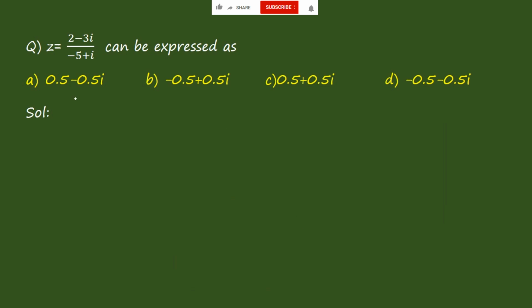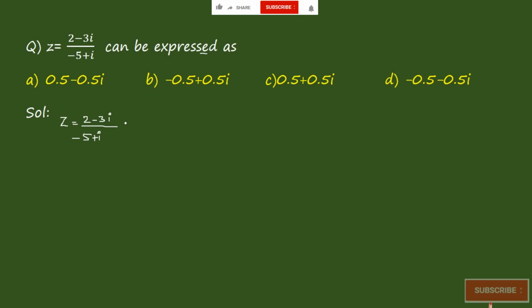So now we have seen the basics of complex numbers. Now we'll be solving a few problems for better understanding. Now the question is: z is equal to (2 minus 3i) by (minus 5 plus i) can be expressed as. Now we'll be solving this particular function to get a value. They have given that z is equal to (2 minus 3i) by (minus 5 plus i).